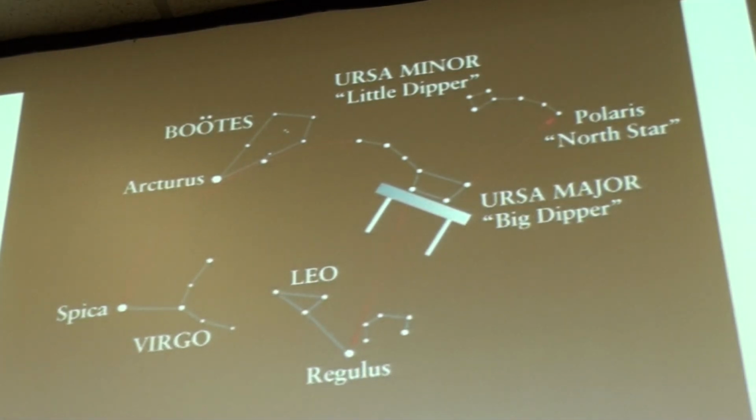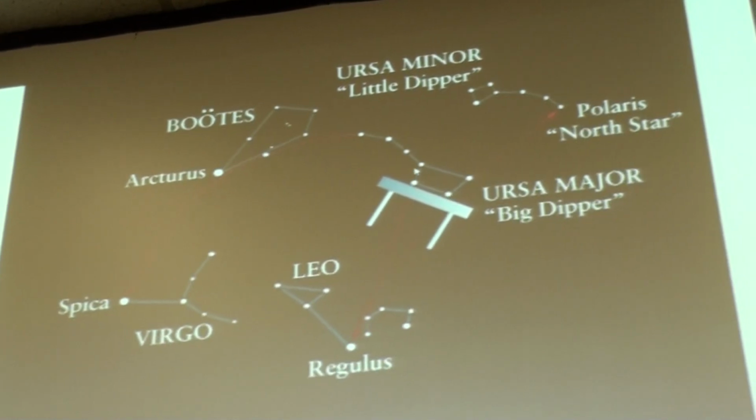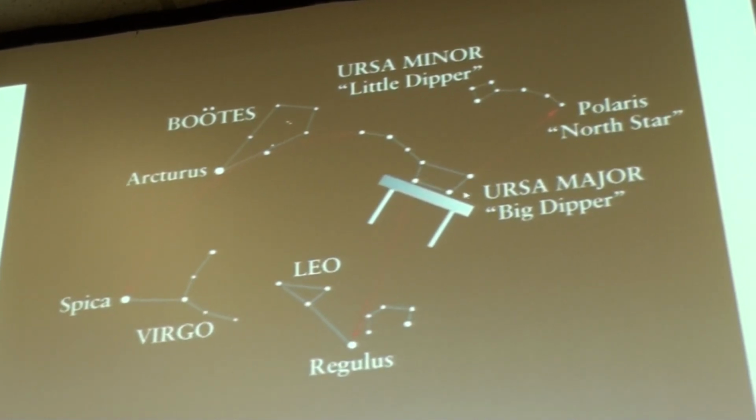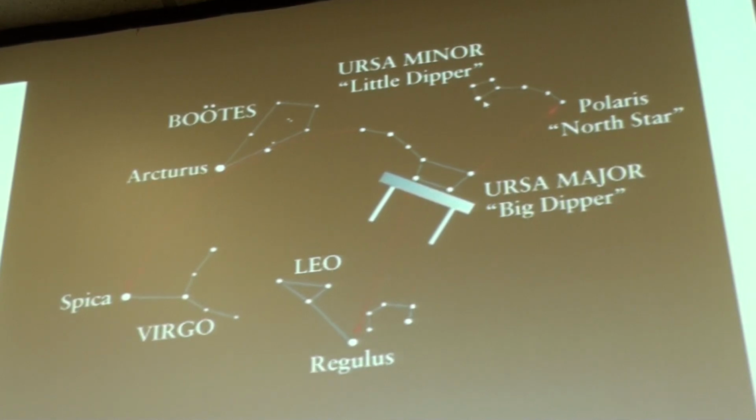Okay, and then here's another set of constellations. Here we have the Big Dipper, and we have the Pointer Stars, which point to the North Star, and that's part of another constellation called the Little Dipper. And then these two stars from the Big Dipper point down to Regulus in the constellation of Leo.